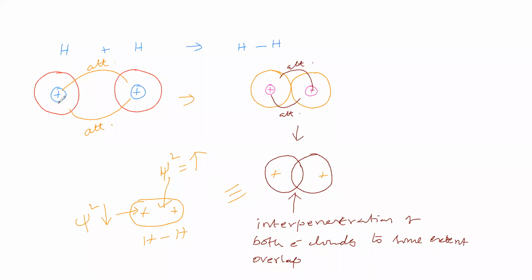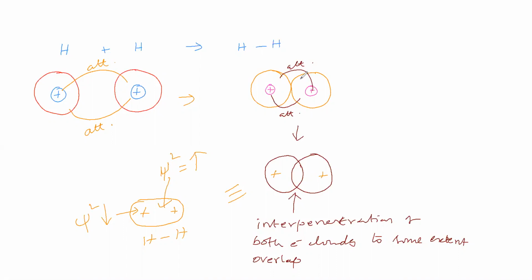Now see this electron cloud. This electron cloud is attracted by this nucleus, and this nucleus is attracting this electron cloud. Due to attraction, they are coming closer and closer. Now both electron clouds are just in contact. They are coming still closer. Already they are in contact, so what does coming still more closer mean?